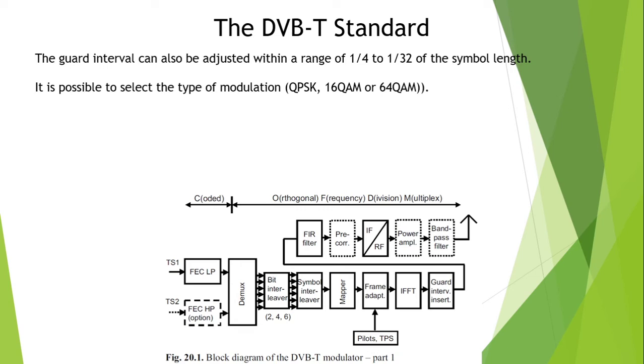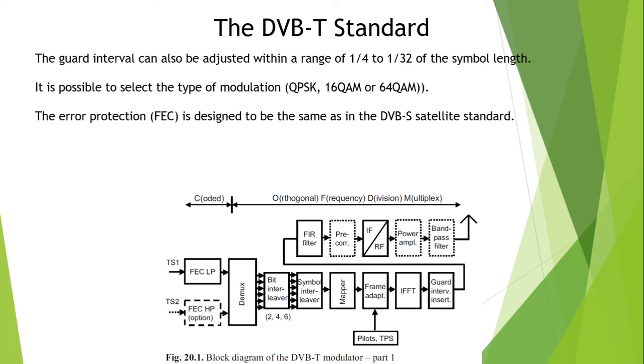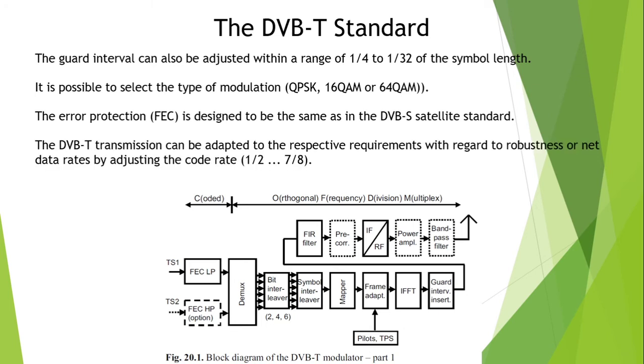The error protection, FEC, is designed to be the same as the DVB-S satellite standard. The DVB-T transmission can be adapted to the respective requirements with regard to robustness or net data rates just by adjusting the code rate from 1/2 to 7/8.